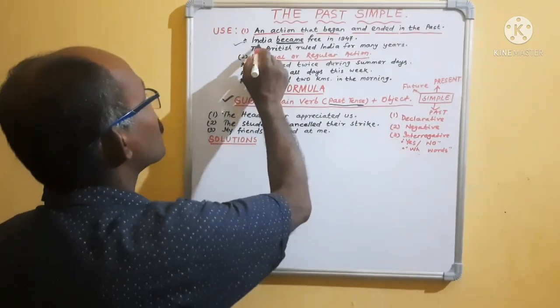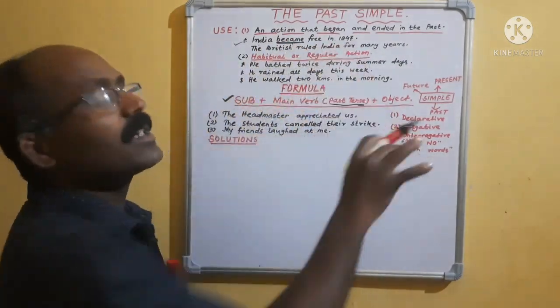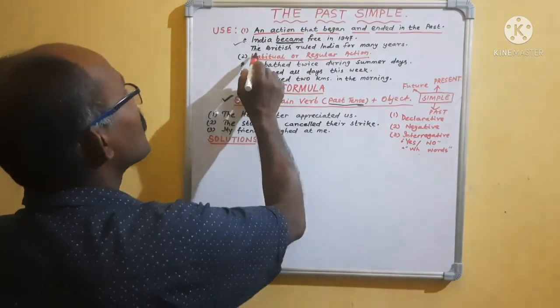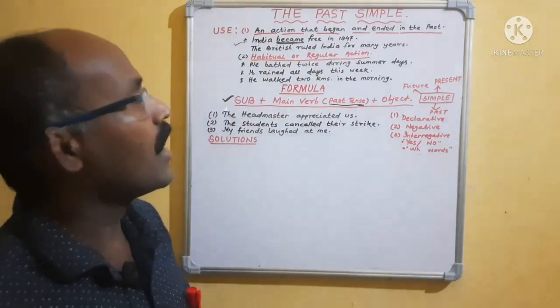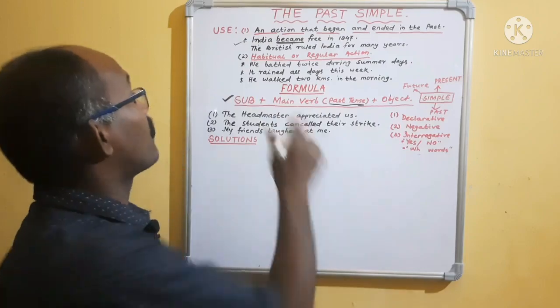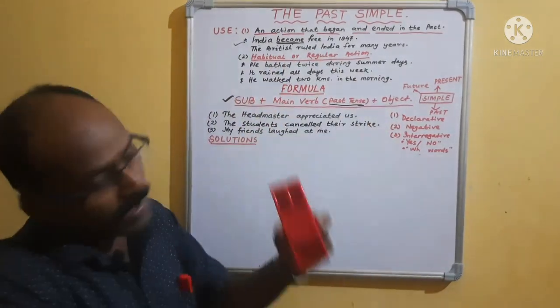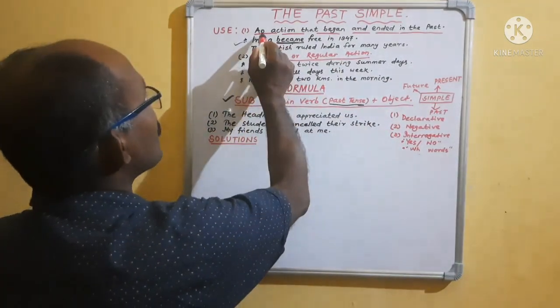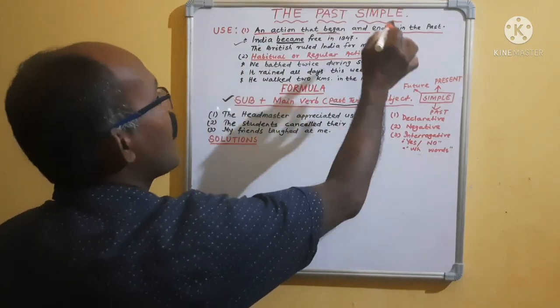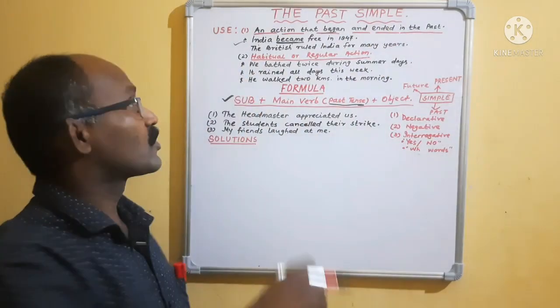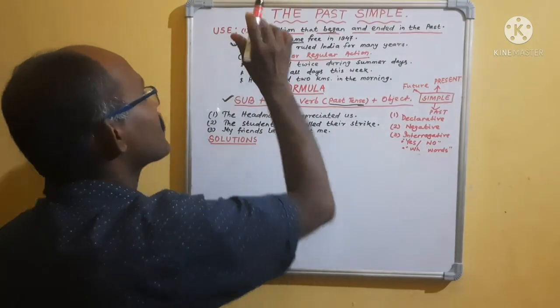Clear? India became subject, verb, then object or complement. Okay. Then come to "The British ruled India for many years." That means the British ruled India earlier. The action began earlier and ended in the past, so it takes past simple.